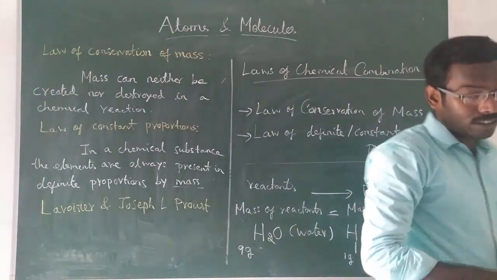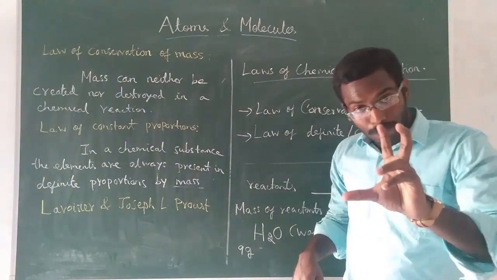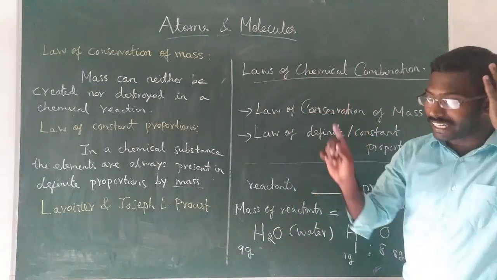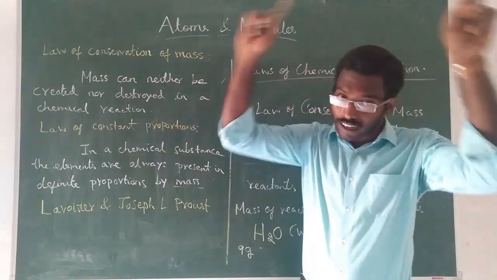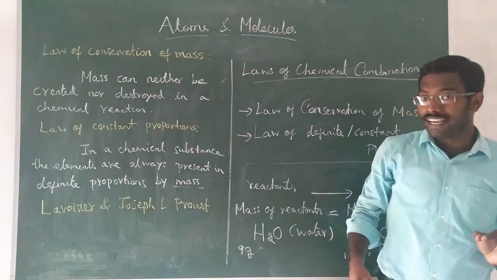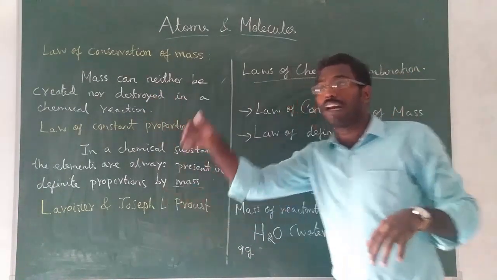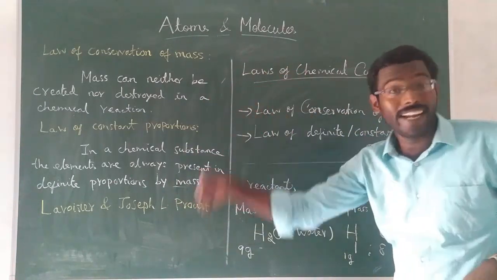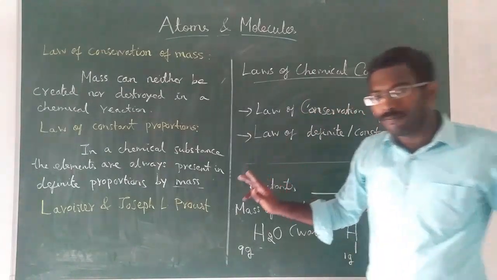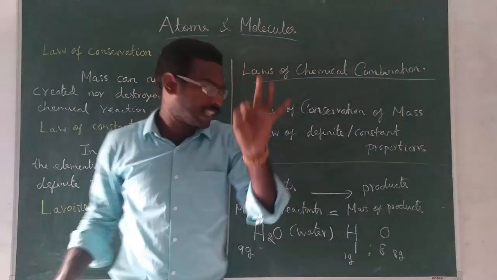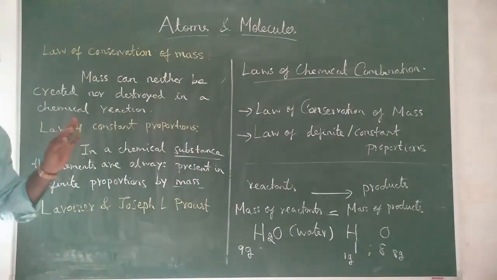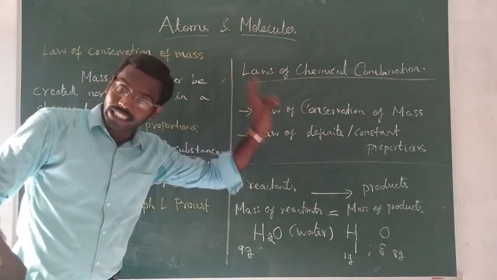You should also understand, even if you take a cup of water, in that cup of water too the ratio will be 1:8. Hydrogen 1, oxygen 8. If you take a tank of water, a bucket of water, whatever it may be, the ratio will always be 1:8. When the source is different, sea water, rain water, river water, bore water, underground water, whatever the source may be, in a particular substance the particular elements will always be in the particular ratio.